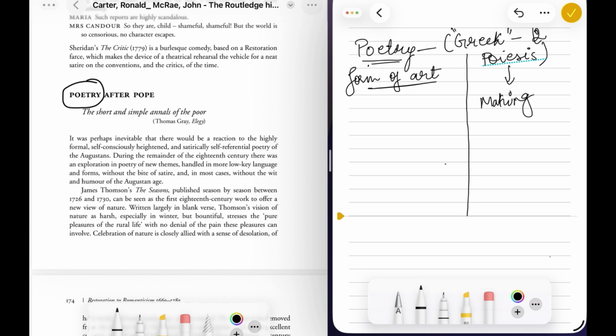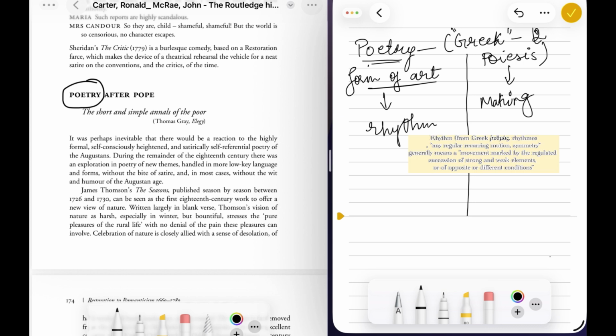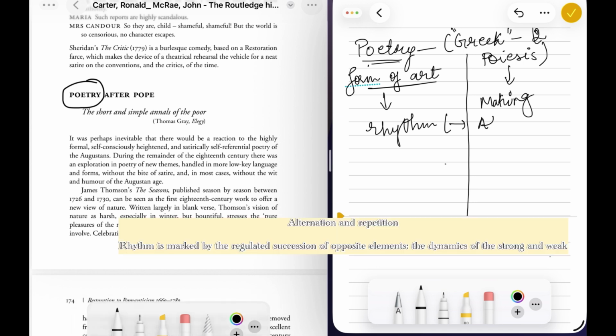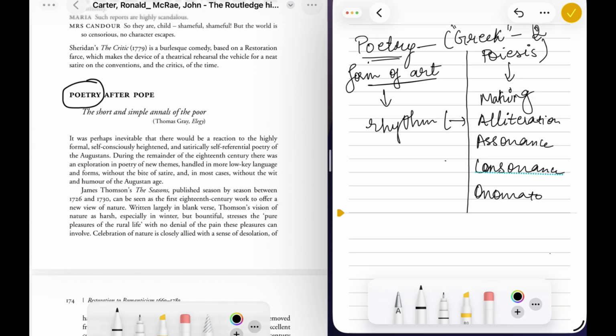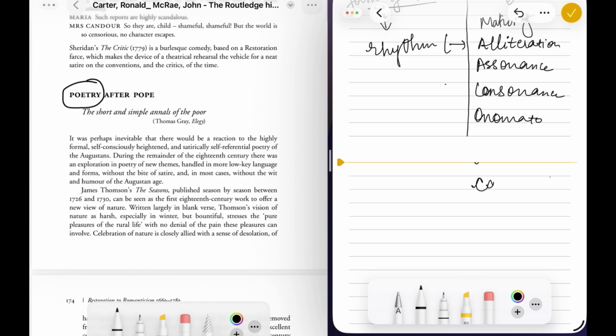In poetry we use rhythm, stress, unstress. I have made two separate parts so that you can write all the forms of rhythm or poetic devices: alliteration, assonance, consonance, onomatopoeia, cacophony, and another word, euphony.